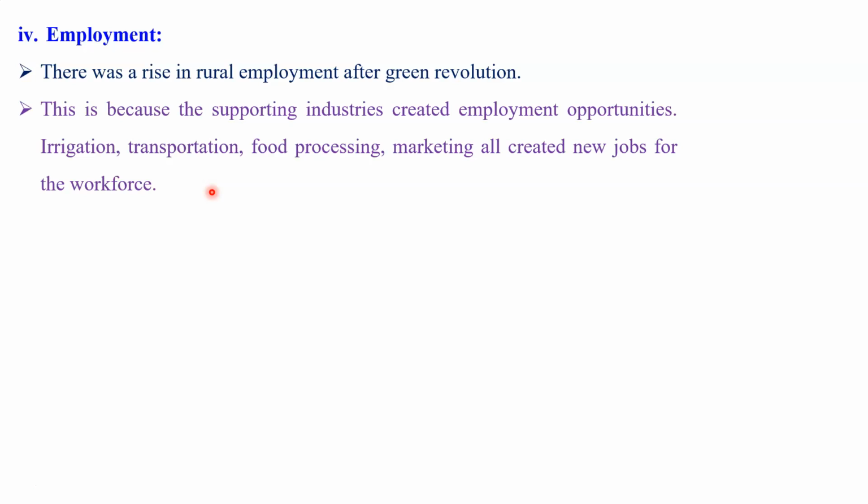And some supporting industries, as I just mentioned, preparing agriculture equipment, fertilizer, pesticide, irrigation systems, and other things also required employment, and we got that employment from these various fields. So dear student, there was a lot of employment creation in these various fields, and credit goes again to the Green Revolution program implemented in India.